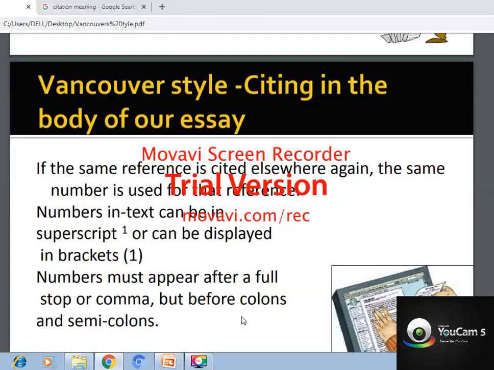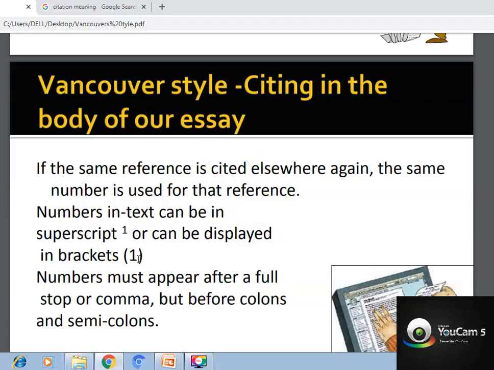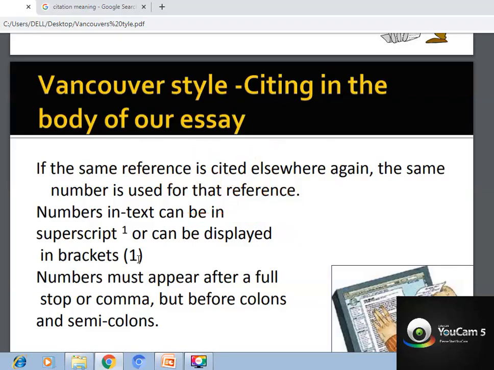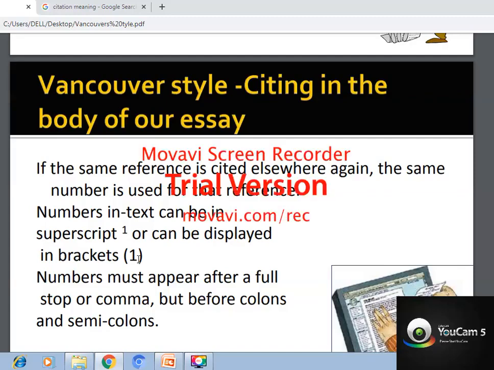Don't get confused. If you have taken two lines from some other reference, you put 1 in brackets, and this 1, when you look at your reference list, should be reference 1. You have to completely write your research article and then start referencing. From the start, the introduction page, whatever you have taken, you will number like 1, 2, 3. So this 1 will be reference 1 and this 2 will be reference 2. You have to write your bibliography or the references along with your introduction page.